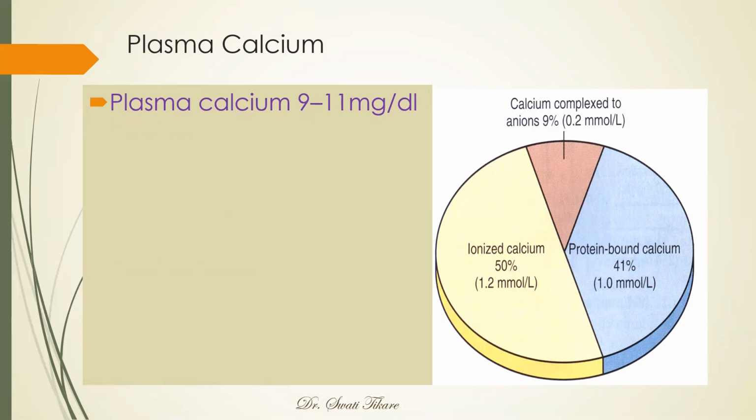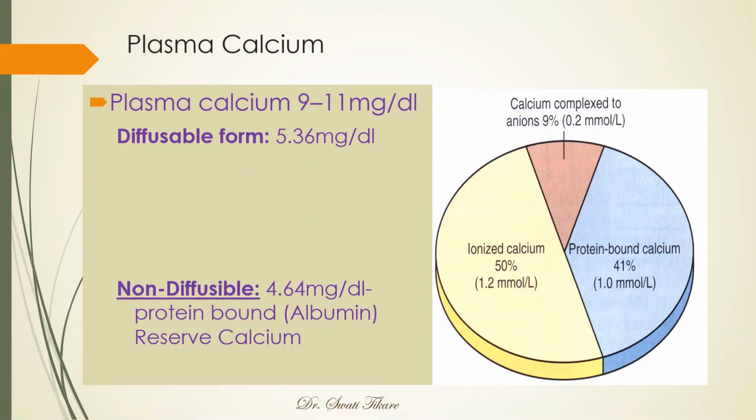So the normal plasma calcium level is 9 to 11 mg per deciliter. So this is the total calcium that is present. It can be divided into diffusible form and non-diffusible form. Okay, so the diffusible form is around 5.36 mg per deciliter, a little more than 50%, or it can be roughly 50%. Non-diffusible is 4.64 mg per deciliter.